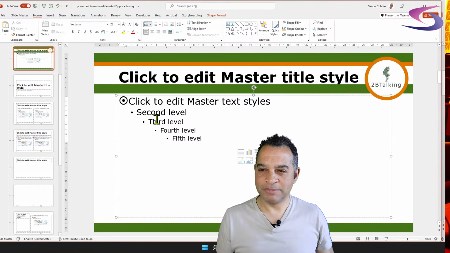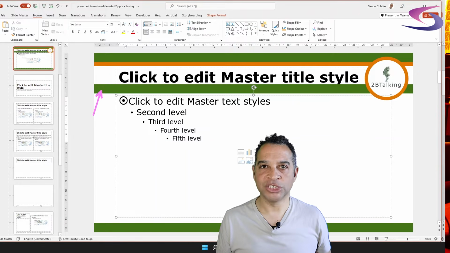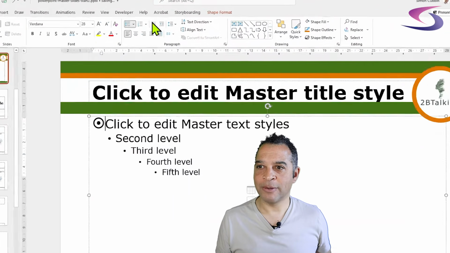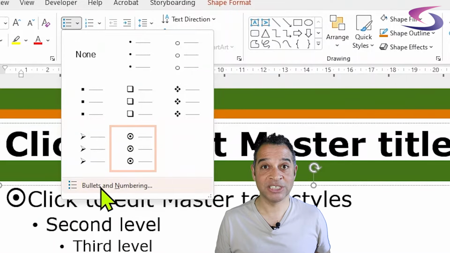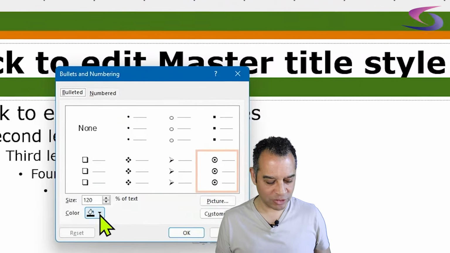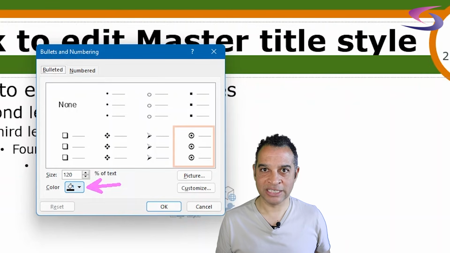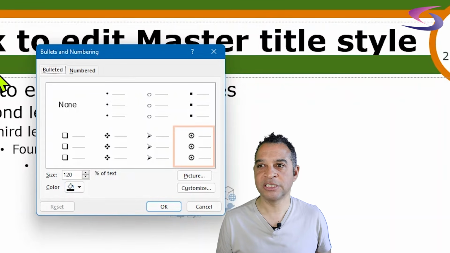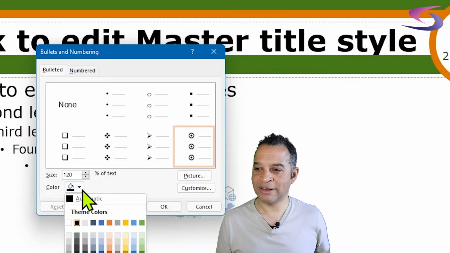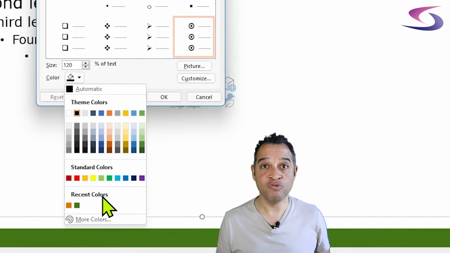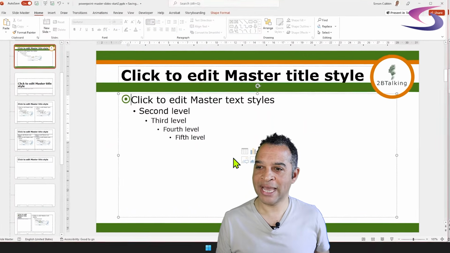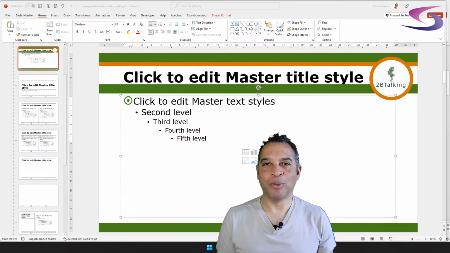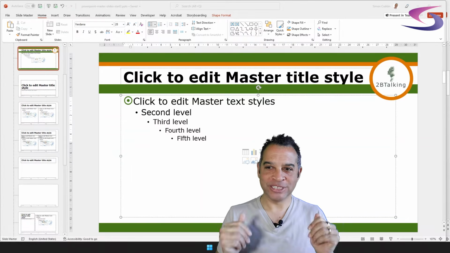Now I want that bullet point to be the same green as this rectangle just here. So let's do that. I'm again going up to my bullet points just here, go down to and click bullets and numbering. And notice I have an option on the left here for color. So if you do that, click on the drop-down list for color, and you see PowerPoint's remembered our recent colors. And here's a green from our marketing department. So if I give that a click, and then click on OK, now we can see that our bullet point is green. It matches the color of the rectangles. It's starting to look good.